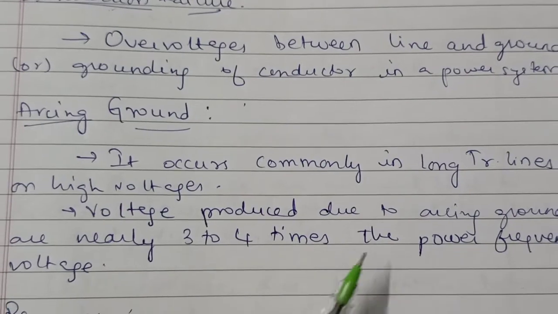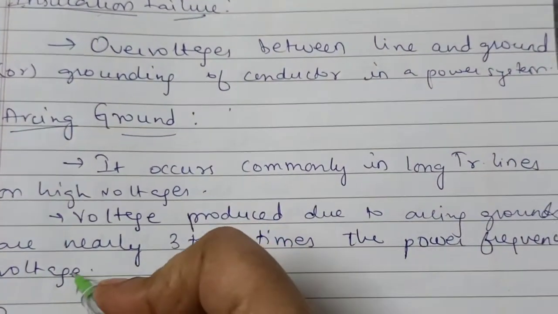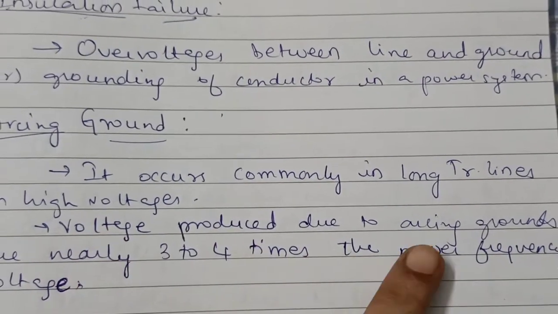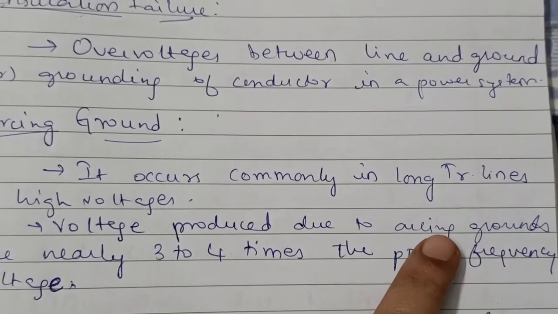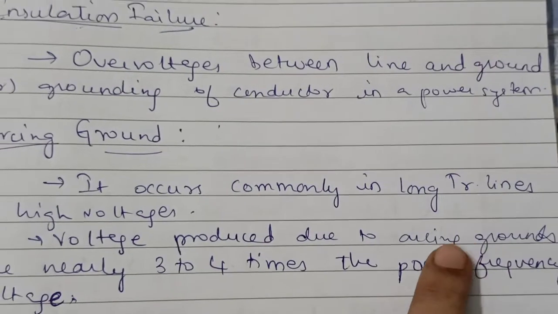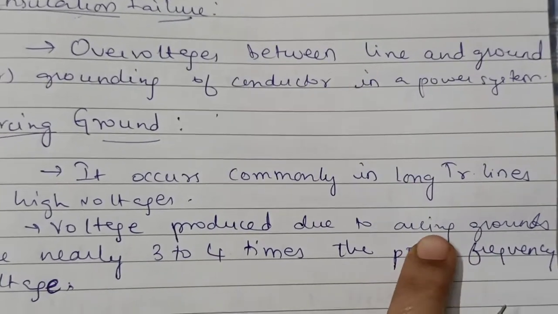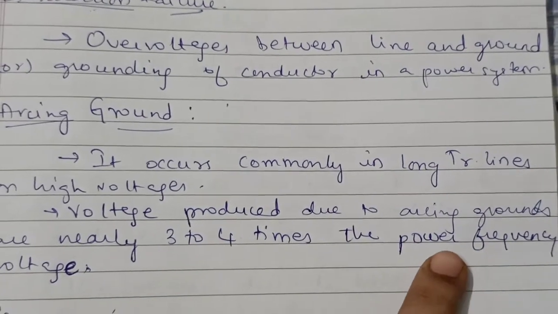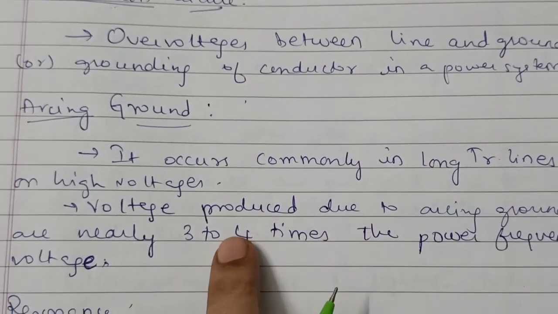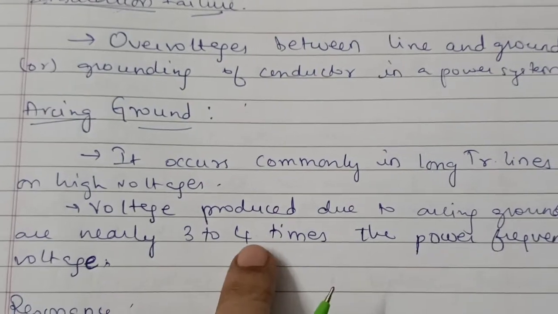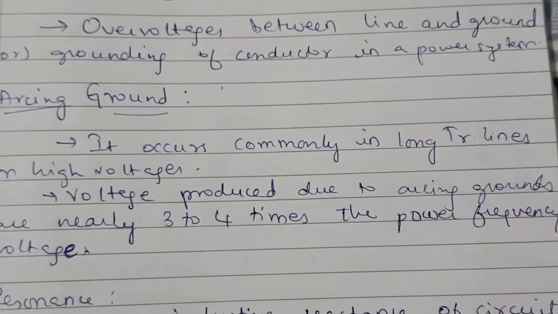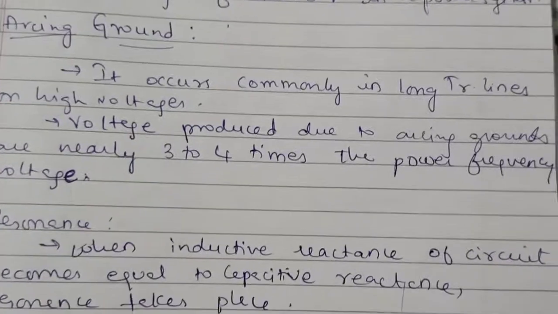So if there is any arching ground, the voltage produced will be 3 to 4 times the normal voltage we require. That much more voltage will be produced. That is called arching grounds, and it occurs in long transmission lines.